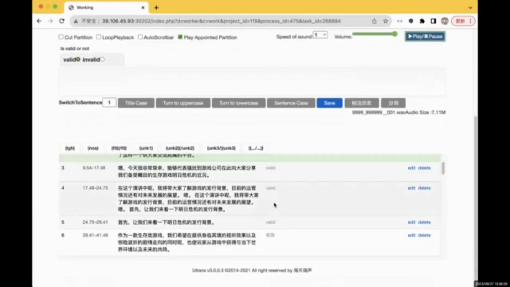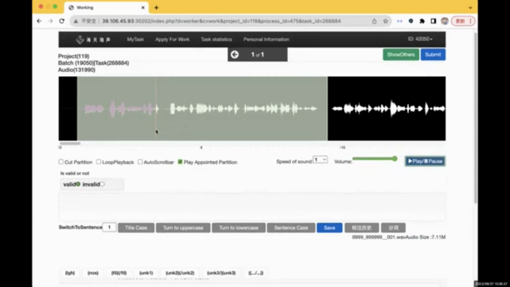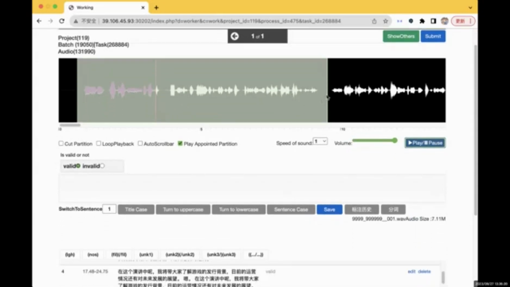As long as Chinese characters come up here, this means you didn't save your sentence successfully, and whatever you have done to the segment won't be saved. And when you submit your task, all the additions and other settings won't be submitted successfully.